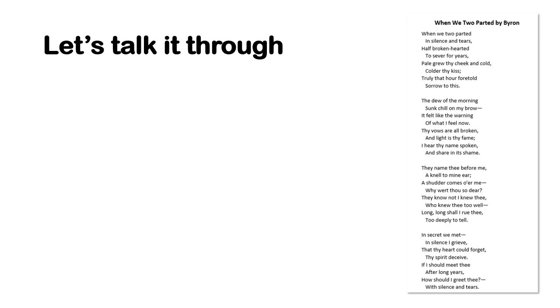It just enhances his solitude. He's very much alone. "A knell in my ear." Now, a knell, spelt with a K, is a death bell rung when someone's died. So it's almost a metaphor for their love, that it's over, the relationship has died. "A shudder comes over me." So we've got a physical reaction to the loss of her. "Why wert thou so dear?" Why did I love you so much?